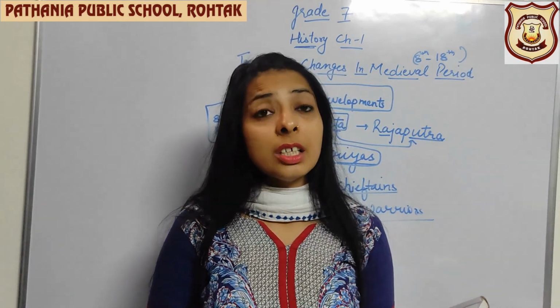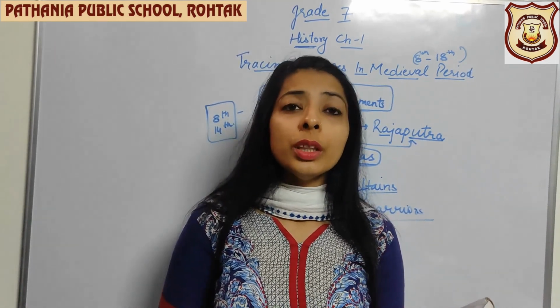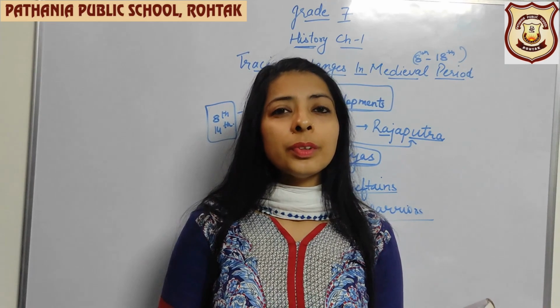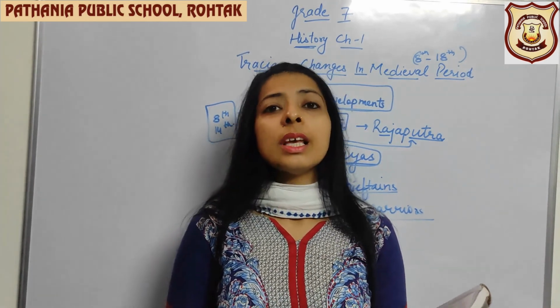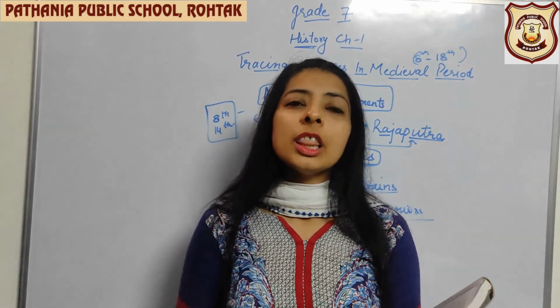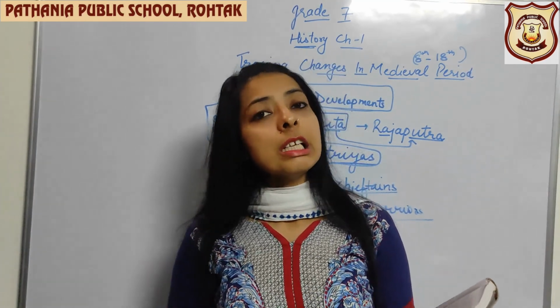Prithviraj Chauhan was a very powerful king of the Chauhan dynasty. He died in a war with whom? With Muhammad Ghori. Yes, he had two fights with him. In the first he won and in the second he died.